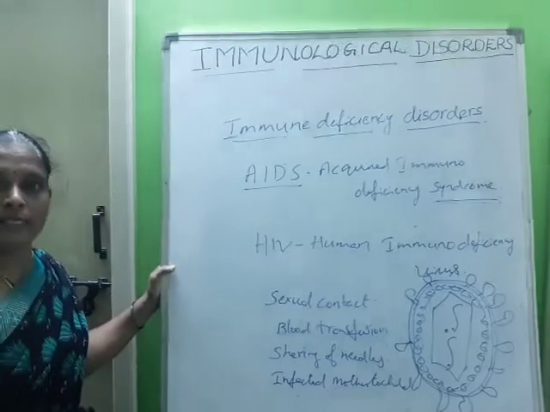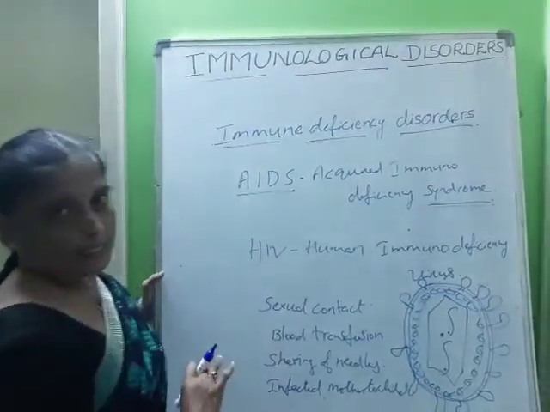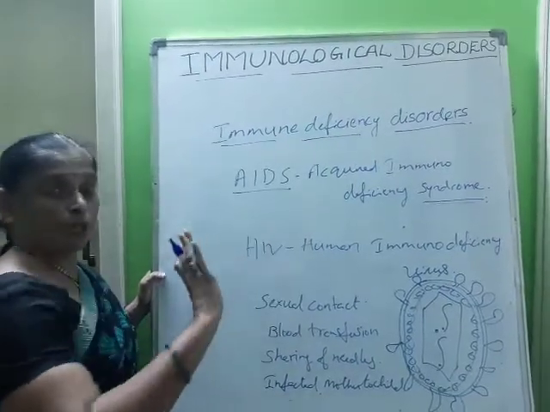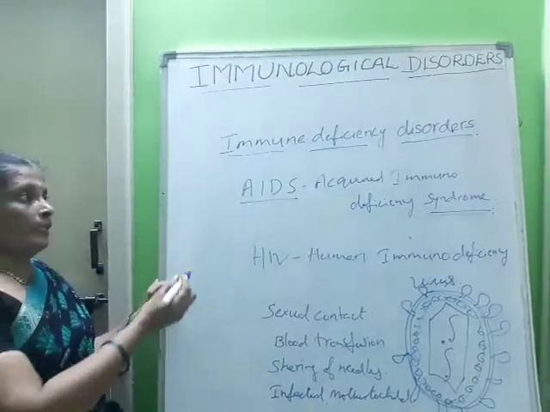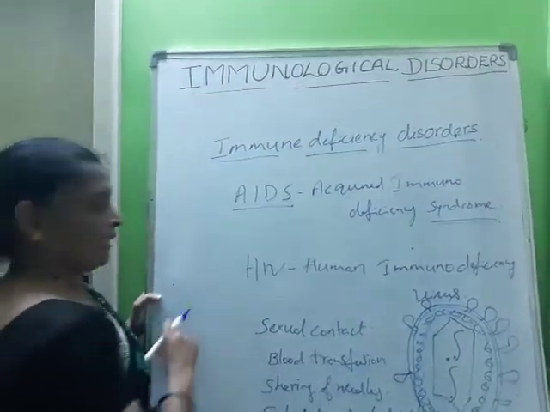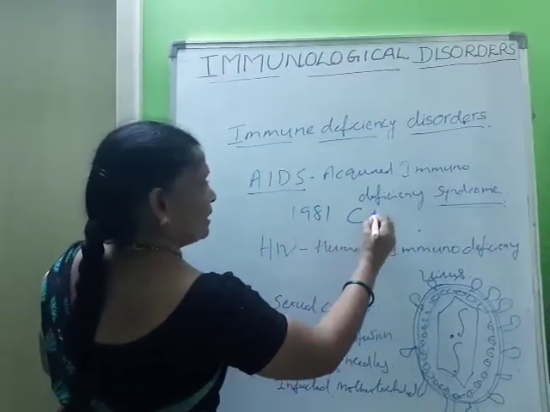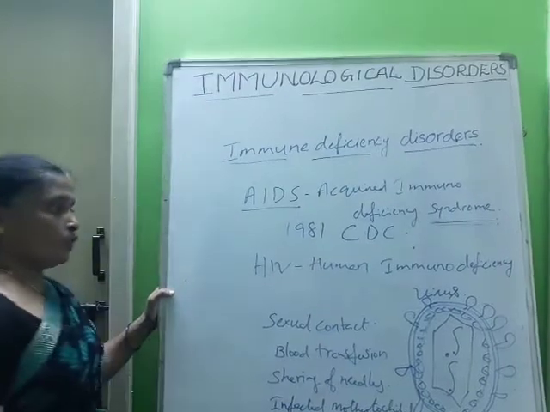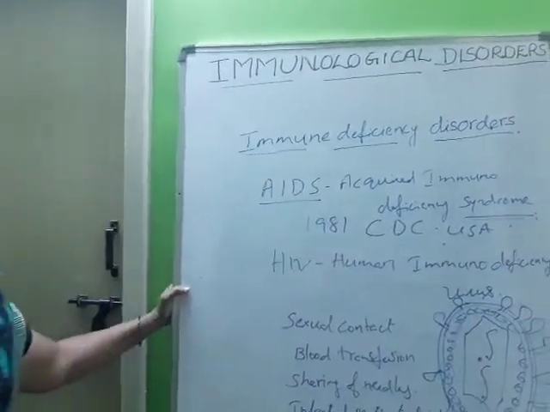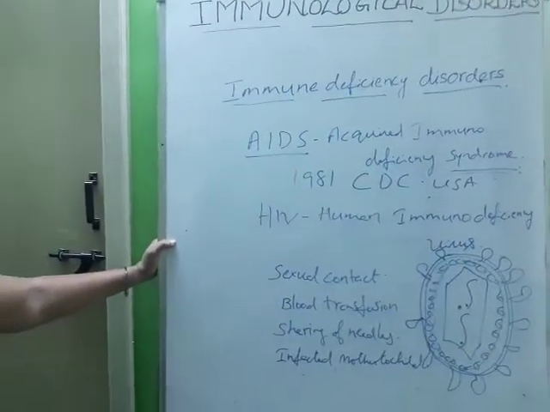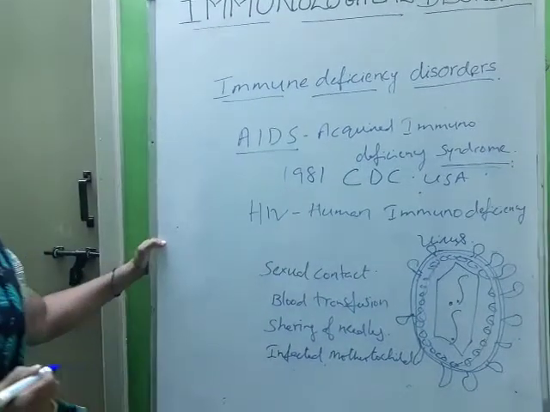AIDS is a non-congenital, lethal, transmissible and sexually transmitted disease. Non-congenital means it is not transmitted from a normal mother to the child. Lethal means it may lead to death. AIDS was first identified in 1981 at the Center for Disease Control in the USA. In the last 31 years, it has spread all over the world, killing more than 25 million people.